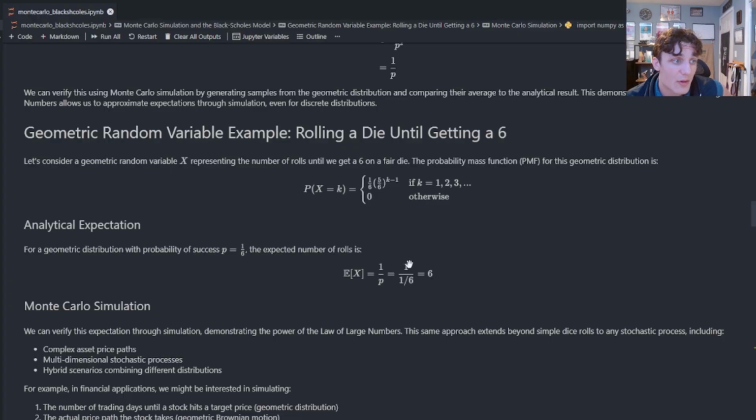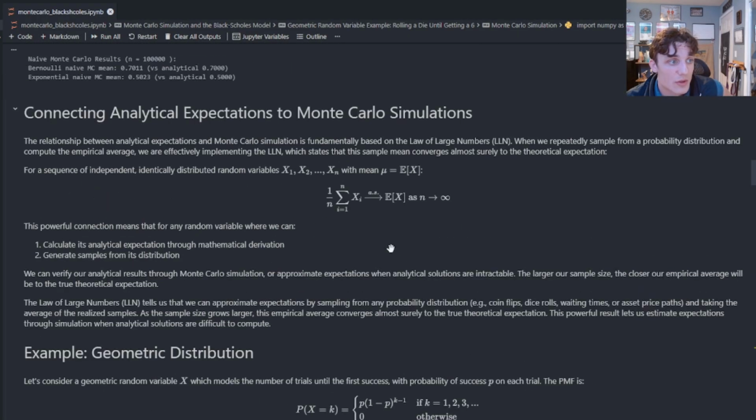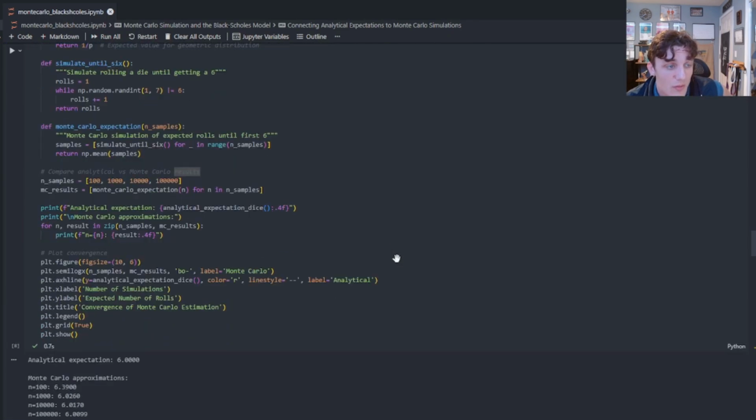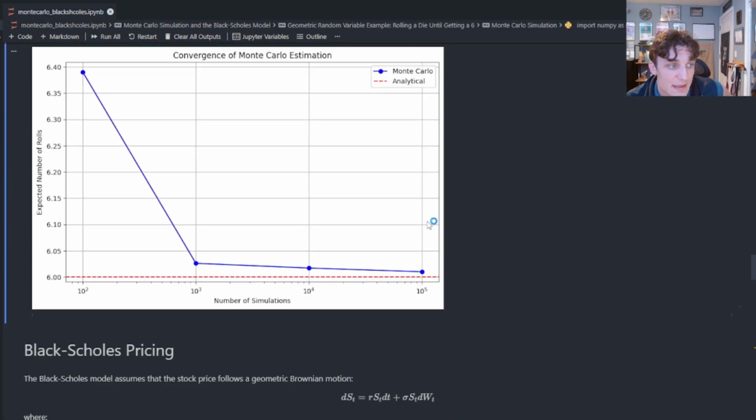But if we simulate it a whole bunch of times, based on what we've shown here with the law of large numbers, we should see that this value is very close to the theoretical value for a large number of simulations. And over time, that will converge. And that's exactly what we have here. So if we start with a small number of simulations, you can see the average is about 6.4. But as n increases, the number of simulations, we converge almost surely to the true expected value, and that is 6. So that's the connection between the analytical and numerical solution for the expectation.